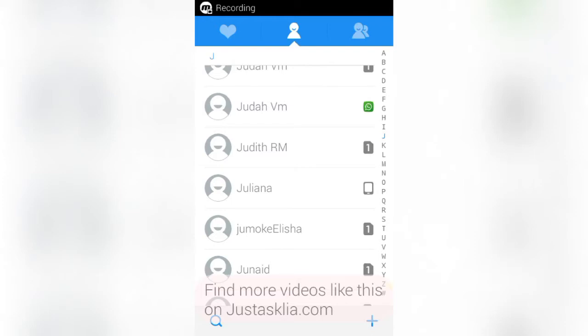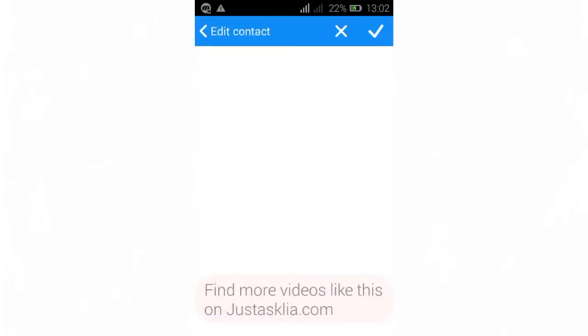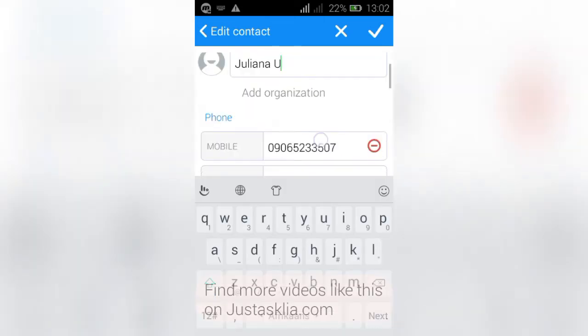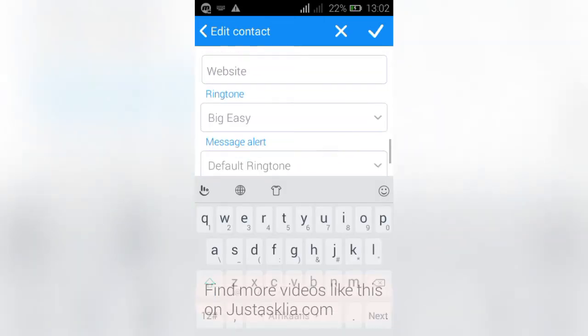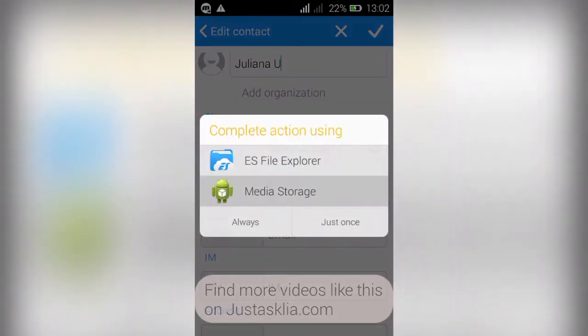So I'm going to show you how to save a number with a particular ringtone when the number is already saved on your phone. So I have this number here. I'm going to long press it, then click on the edit function. It's already saved on my phone, so I can do it. Now scroll downwards to the ringtone, click on it, and choose my media storage, and then just once.